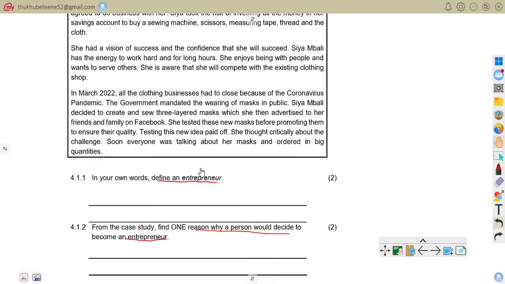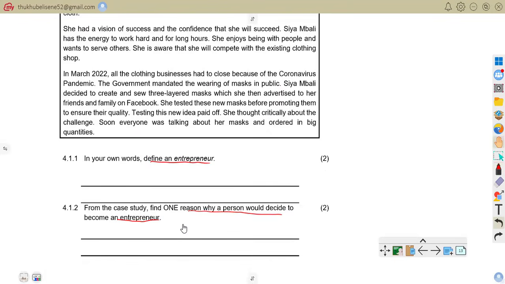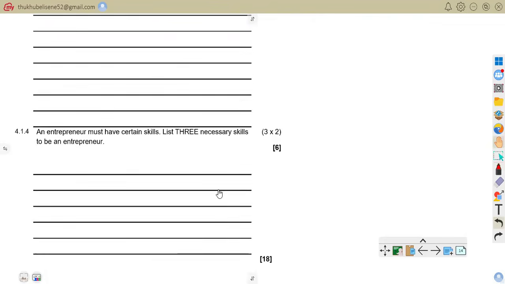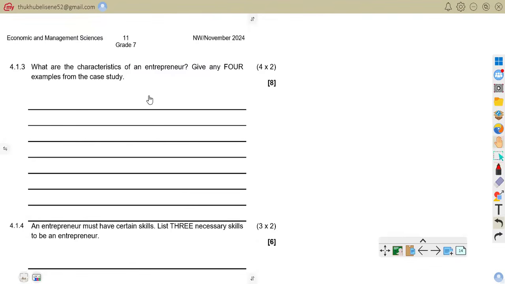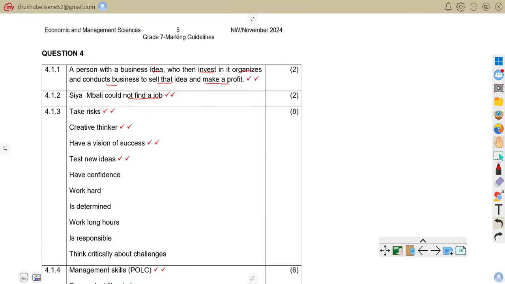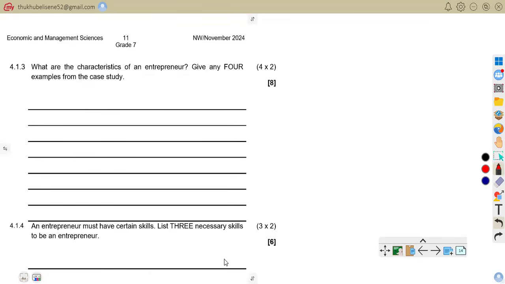Let's go to another question, from 1.4.13. What are the characteristics of an entrepreneur? Give any four examples from the case study. So we are to give any four from the case study. If we come to the answers, we can see that entrepreneurs take risks, they are creative thinkers, have vision and success, test new ideas, have confidence, work hard, are determined, work long hours, are responsible, and think critically about what? About challenges.